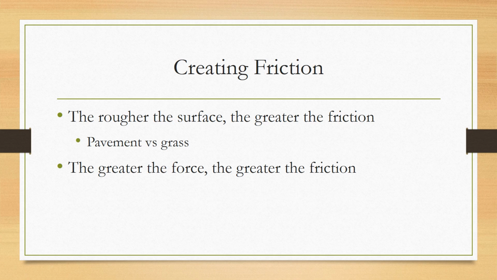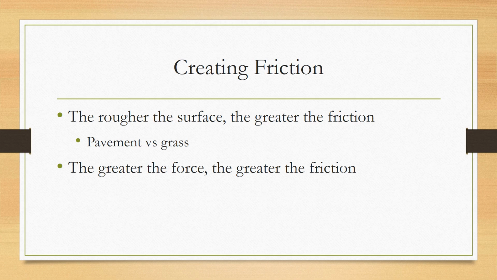It's rougher. Another thing, if you fall on concrete compared to grass, you're going to tear your knee up a lot more, your skin up on that concrete than you are on the grass. And the reason that is, is because there is more friction between your skin and the concrete than your skin and the grass, because that concrete is rougher compared to the smoother grass, so there's more resistance to that motion. So as your skin moves past that concrete, it wants to resist it from moving, so that's why your skin gets torn off more with that than grass.